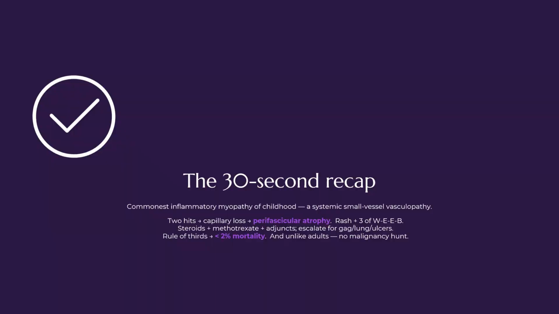So if I have to recap in 30 seconds, it's the commonest inflammatory myopathy of childhood, a systemic small vessel vasculopathy. The two-hit hypothesis works for this. There is capillary loss which leads to perifascicular atrophy. Remember the rash plus three of the four. Steroids plus methotrexate act as the backbone drugs. You have to watch for severe disease, which means absence of gag reflex, involvement of lungs like interstitial lung disease, ulcers coming. Remember the rule of thirds in the pre-steroid era. Now there is less than 2% mortality, and unlike adults, there is no malignancy.